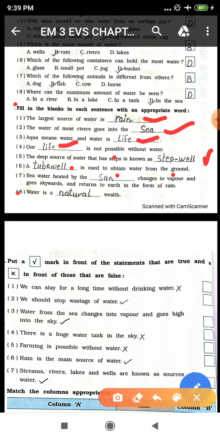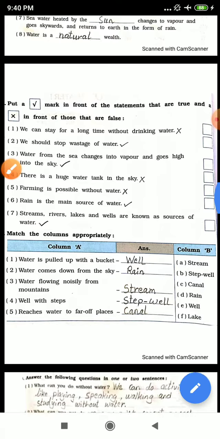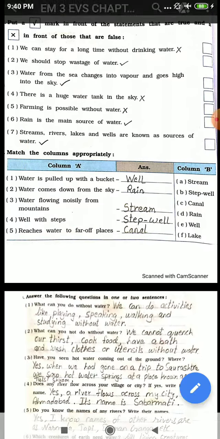Eighth, what is a dash wealth? Water is a natural wealth. So students, natural wealth means something which we get from nature. That is natural. So trees are nature and they are natural wealth. Water is nature, so it's a natural wealth. Atmosphere means air. Air is natural, so it's natural wealth. Now we'll move forward to take the correct option.